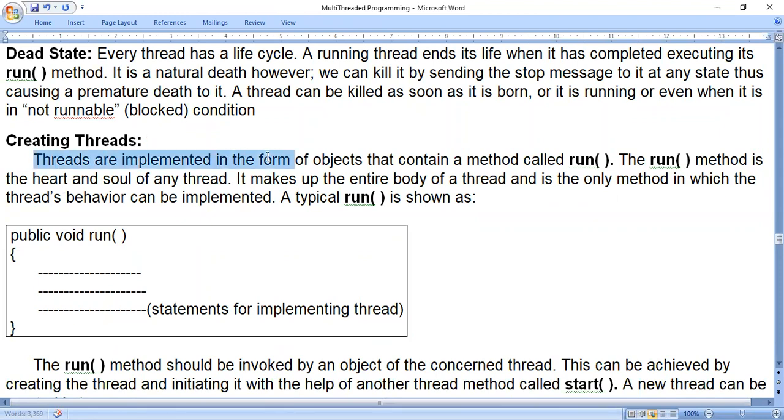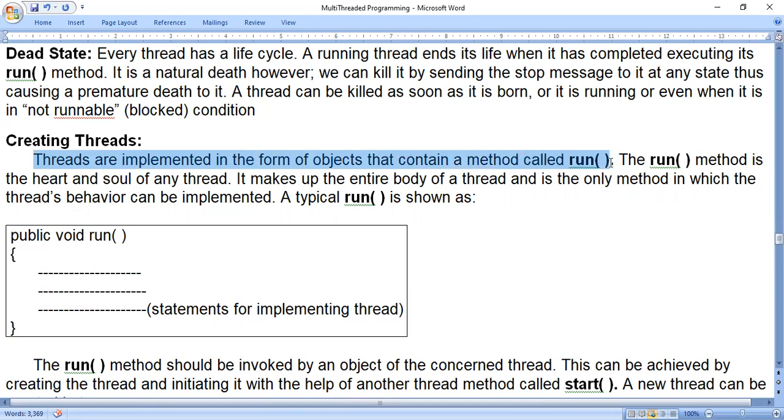Okay. So threads are implemented in the form of objects that contain a method called run. See, if you learn classes and objects perfectly, in all the chapters we come across objects, methods, classes. In this chapter, we will come across interfaces also. The class concept will come across and the interface concept will come across. Just see here: threads are implemented in the form of objects that contain a method called run.